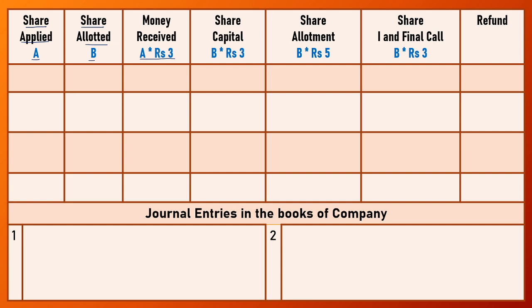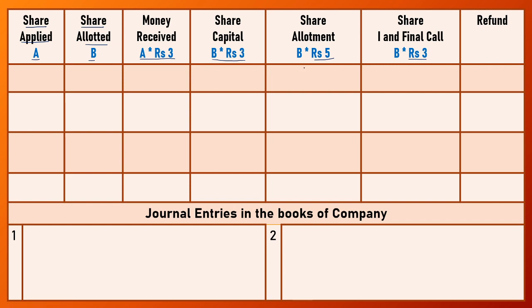Now this money is distributed first to the application, that is transferred to share capital account. So here the number of shares allotted is multiplied with the application money of rupees 3. If any amount remains, that is the excess amount, first we adjust it towards allotment money, that is rupees 5, then first and final call money of rupees 3 per share, and if money remains, then it is refunded back to the public.